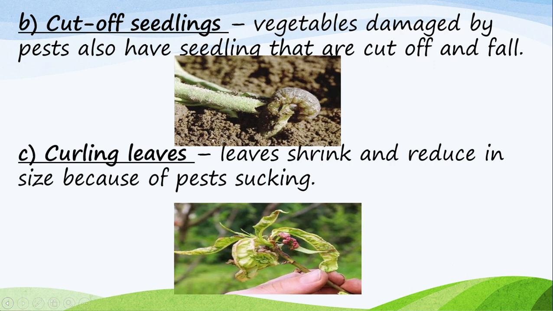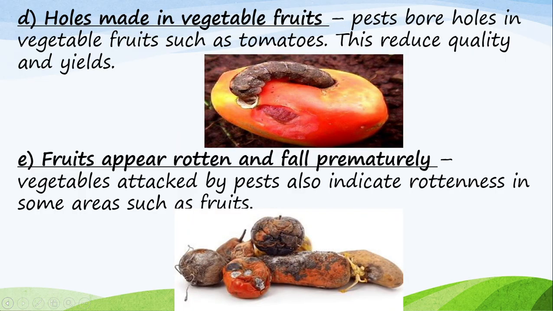We have curling of the leaves, they shrink. Holes in the fruits. We did not mention fruits. It's also part of the vegetable crop which is affected by pests and diseases.